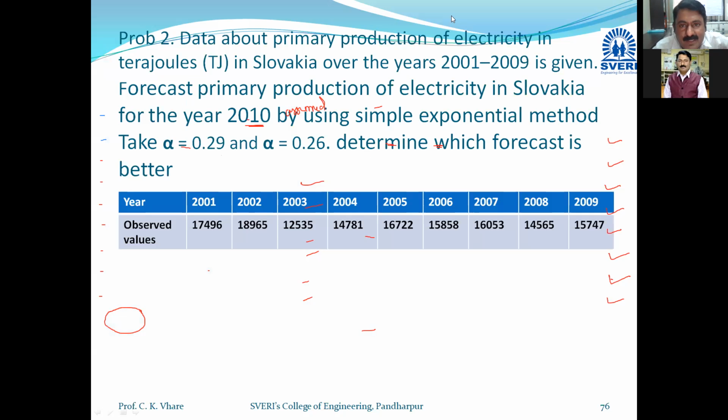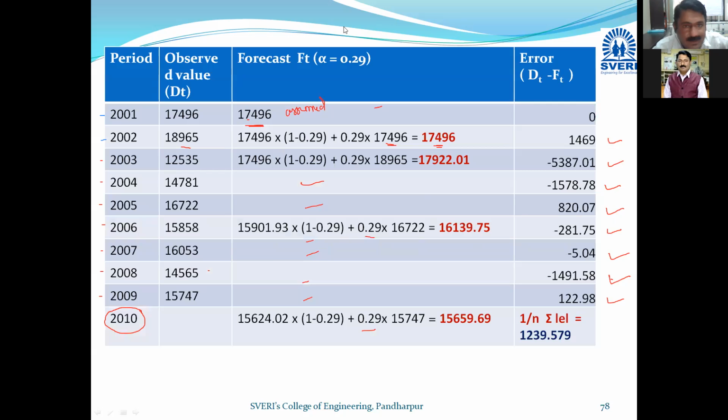Determine which forecast is better. So you can mention in this case: error for alpha equal to 0.29 is lesser than error for alpha equal to 0.26.